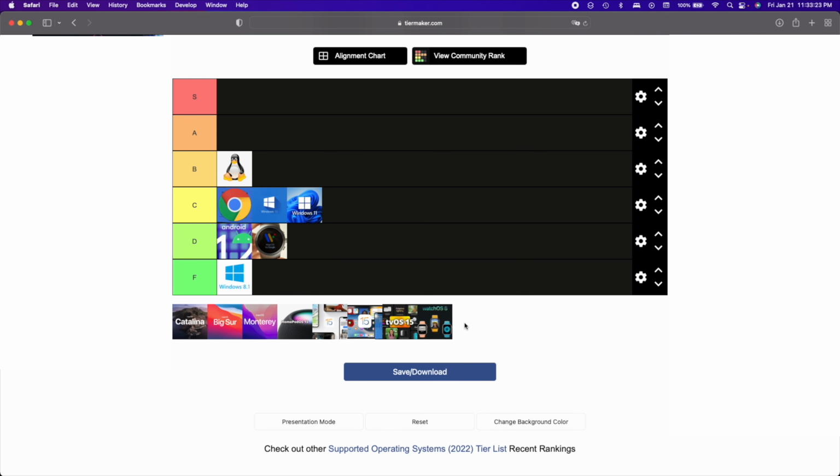Now we have all the Apple operating system stuff. I'm gonna start off with the oldest, macOS Catalina. I'm gonna put this in C tier, mostly because I didn't really like the Mac from pre-Catalina, because of the issues that they had, though those issues have been resolved nowadays. Still, macOS Catalina is mainly for Intel Macs, plus the UI does not look as good as Big Sur's or Monterey's. Continue with macOS Big Sur, A tier.